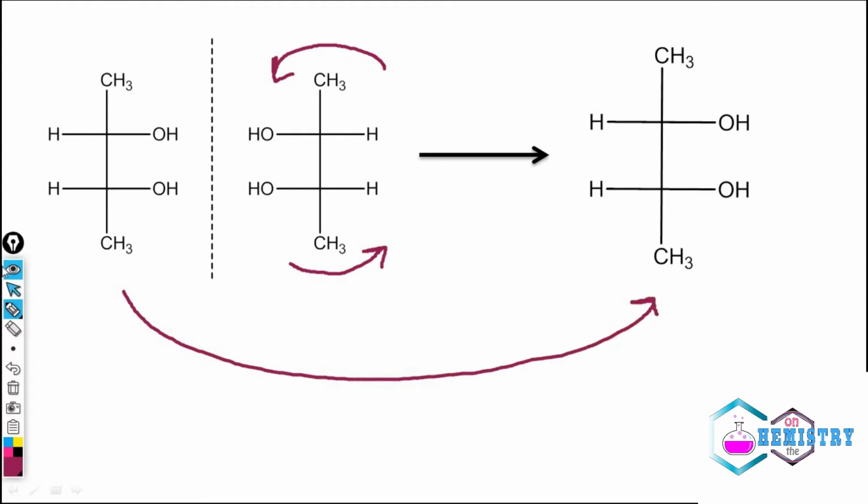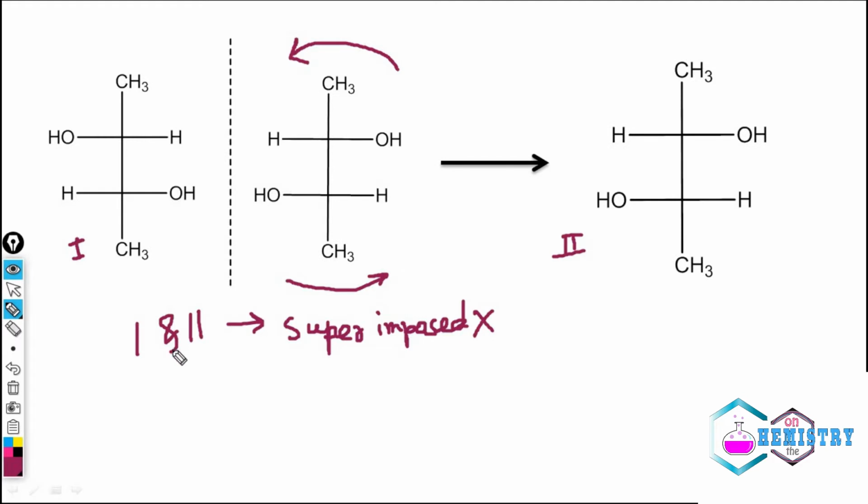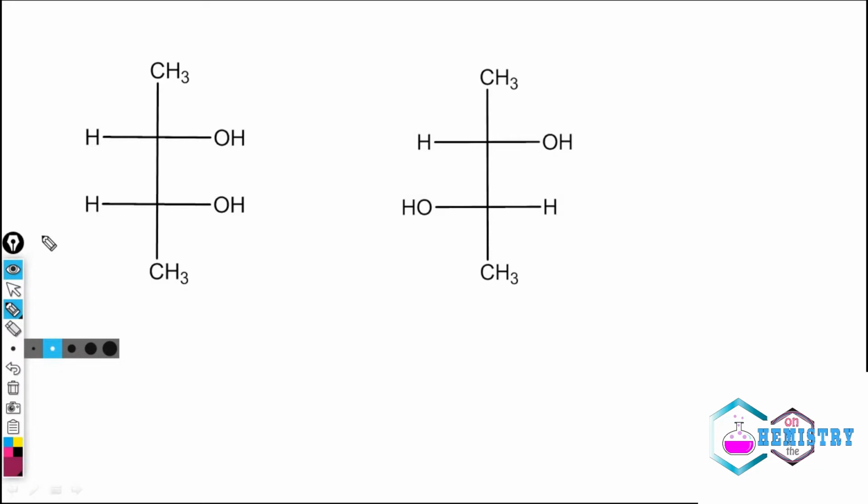These two compounds are termed as meso. Non-superimposable mirror image is enantiomers, and if they do not form mirror images, they will be diastereomers.